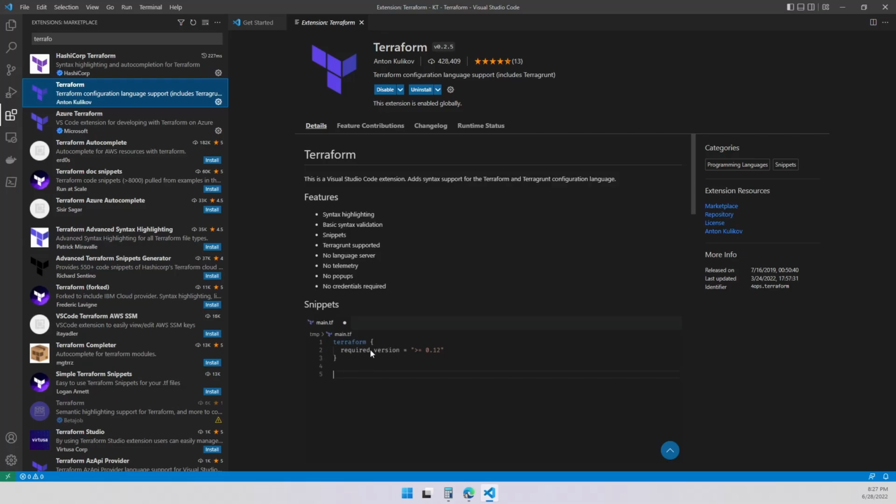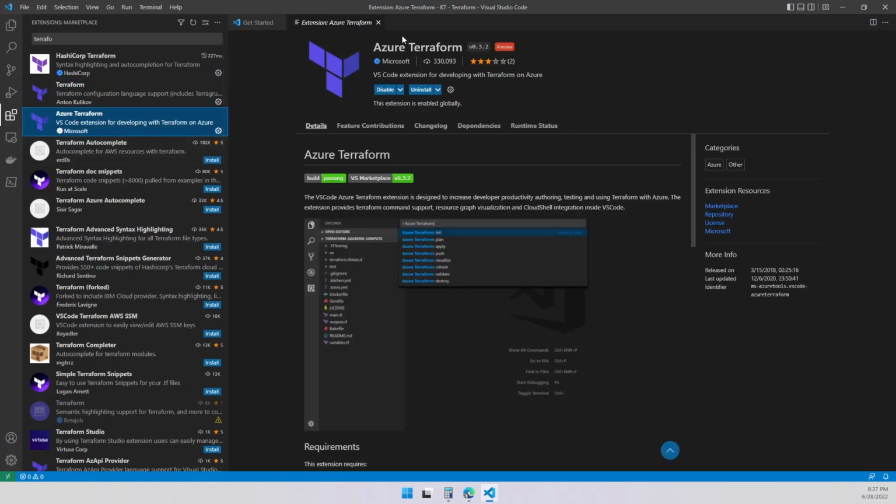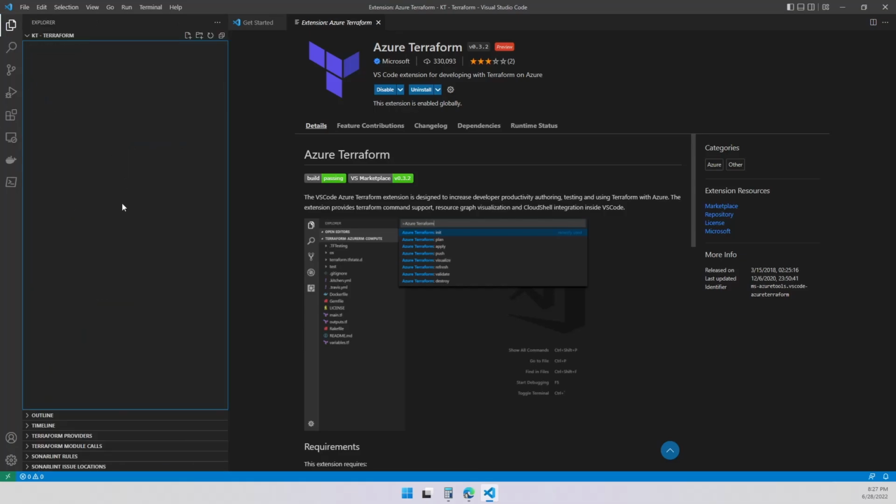It does exactly what the picture says over here, right? It's going to help you simplify your development with the code syntax. And this one is from Azure Terraform, to let you do Terraform from Azure if you like to. I'm not going to use this one on this demo, but it's good to have it because you can run it directly with your CLI command from here. So let's go for that, right? Let's create our first script in Azure for this.